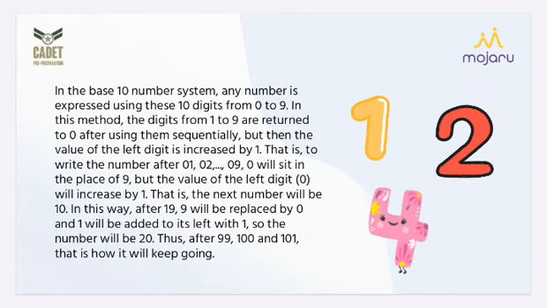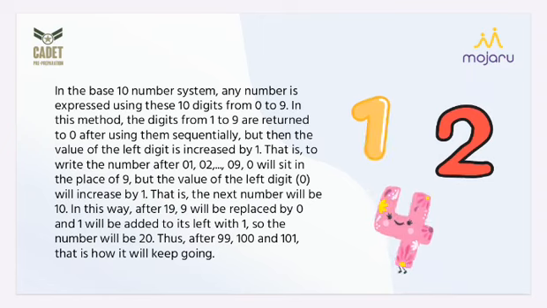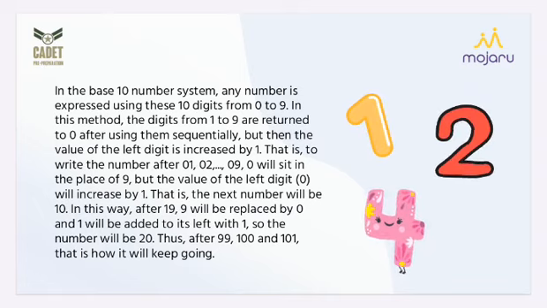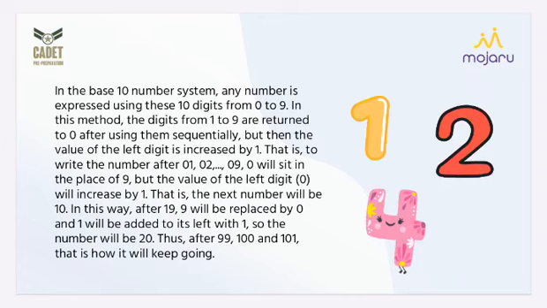In the base 10 number system, any number is expressed using these 10 digits from 0 to 9. In this method, the digits from 1 to 9 return to 0 after using them sequentially, but then the value of the left digit is increased by 1. Like after counting 1 to 9, the number goes back to 0, but on the left side the value increases by 1.